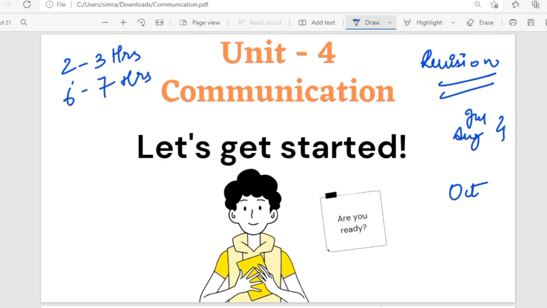If you do this, trust me, even if someone asks you in your sleep what is communication, or what are the conventions of people and environment, what are the years, you'll be able to answer it, because revision is the only key to your success in this examination.